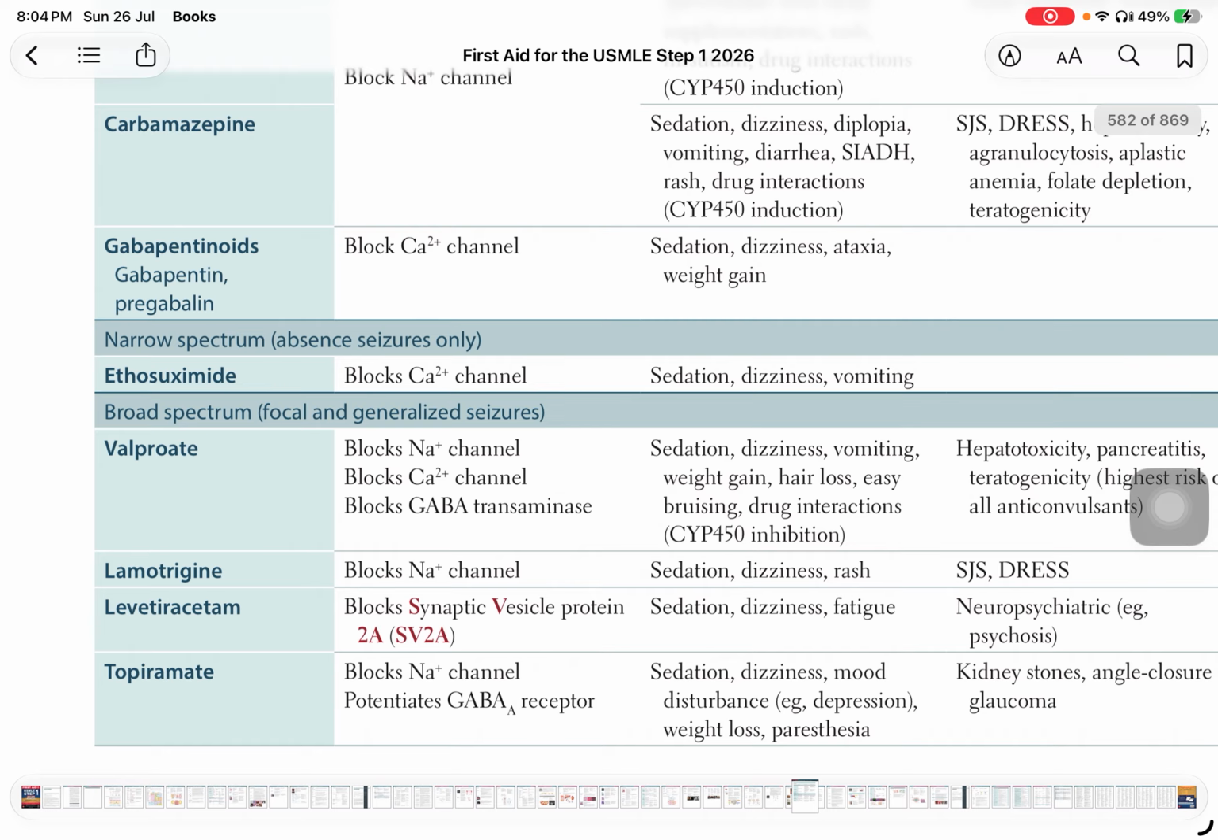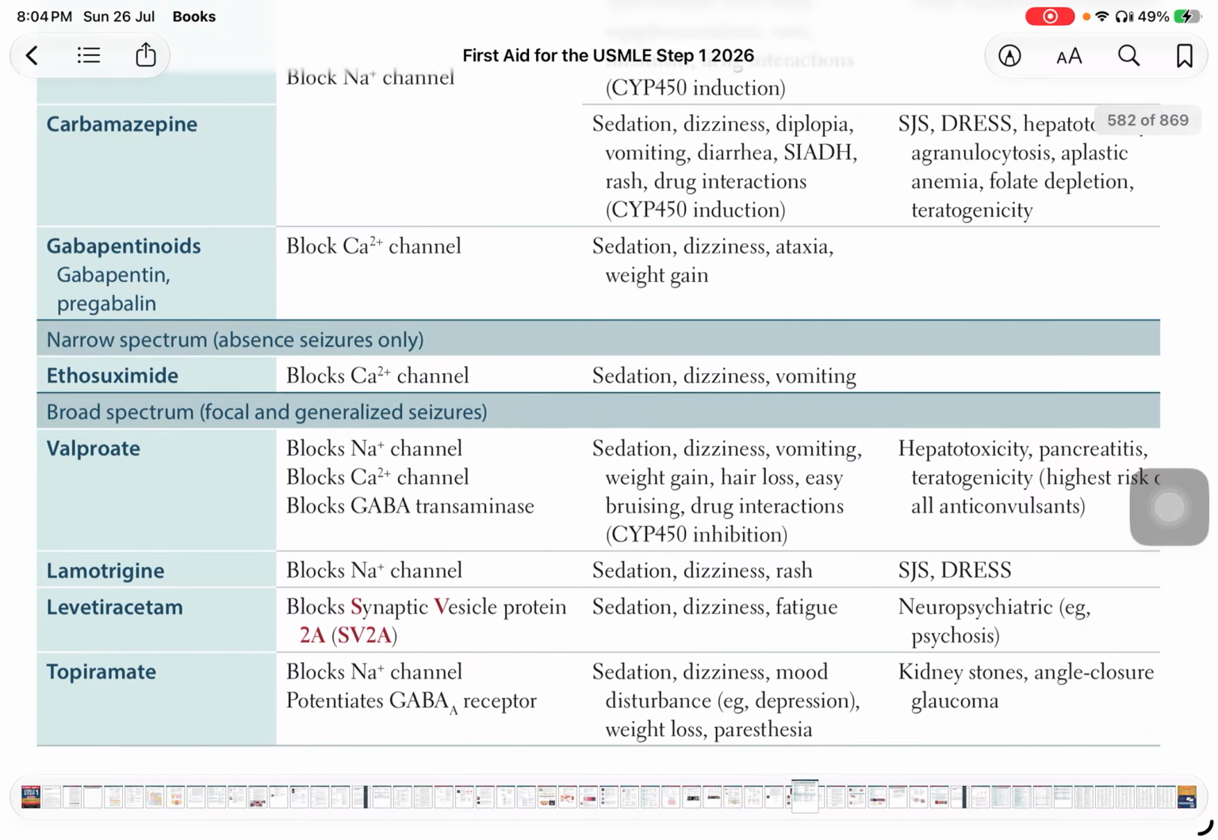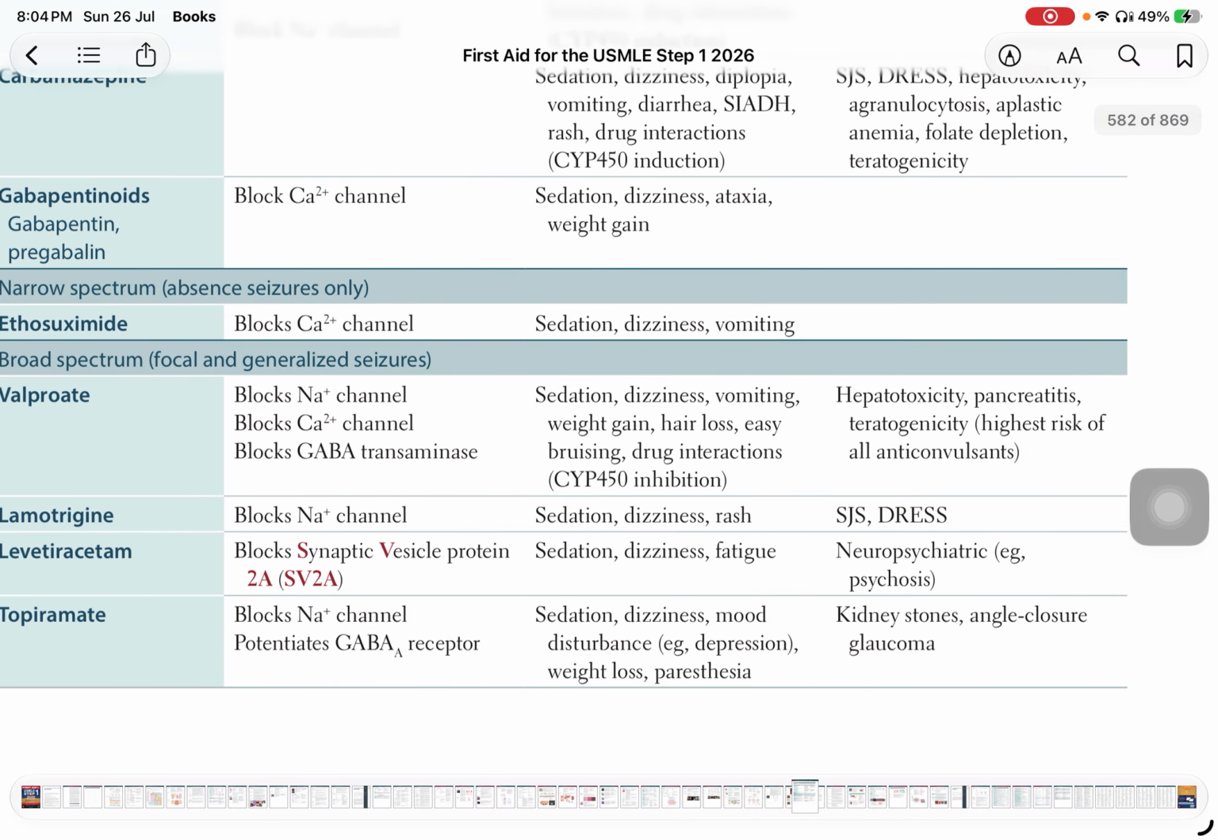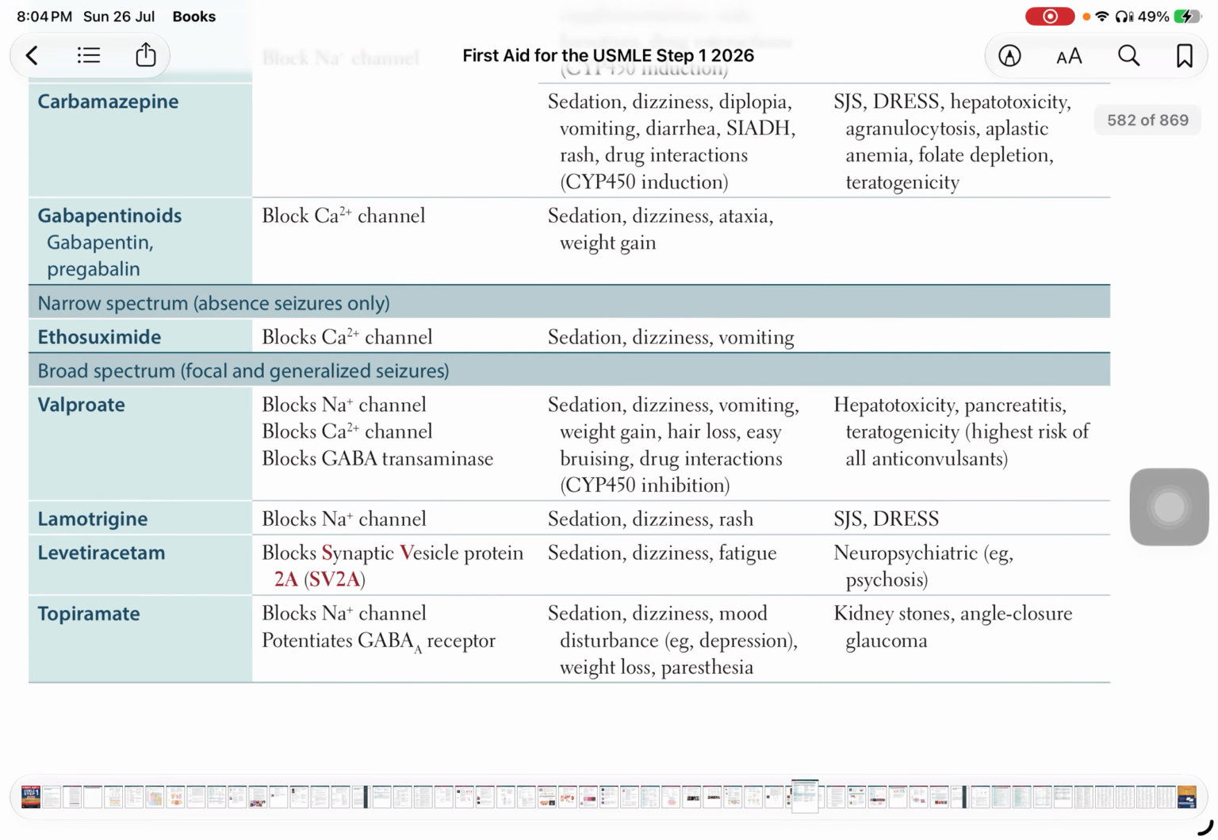So weight gain, hair loss because of valproate, easy bruising, drug interactions, and CYP450 inhibition. So CYP450 inhibition is done by valproate, and CYP450 induction by carbamazepine and phenytoin. Then among adverse effects, valproate also causes hepatotoxicity, just like phenytoin and carbamazepine. So valproate causes hepatotoxicity, pancreatitis, and teratogenicity, the highest risk of all the anticonvulsants. All the anticonvulsants result in teratogenicity.